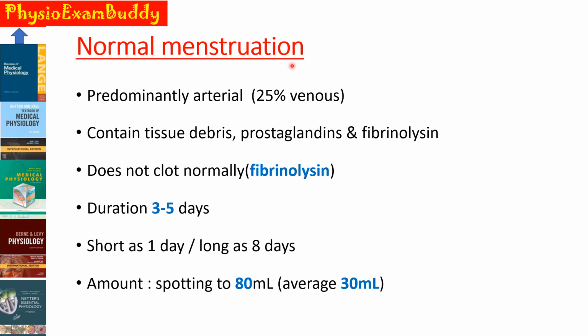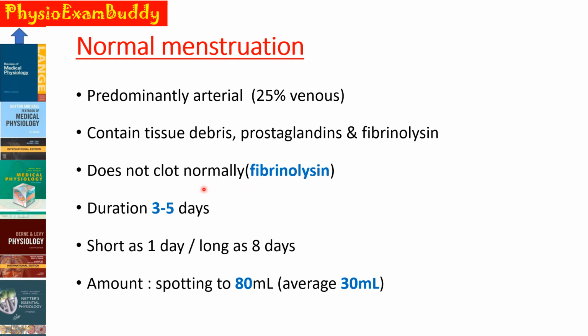Regarding normal menstruation, the blood is coming mainly from the arteries. So the blood is predominantly arterial, and venous contribution is only around 25%. And the normal menstrual blood contains tissue debris, prostaglandins, as well as fibrinolysin. And we all know that it is the fibrinolysin which makes the blood not clot normally. So the menstrual blood also does not clot normally because of the presence of this fibrinolysin.